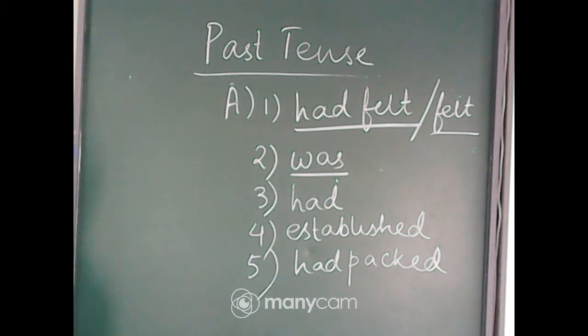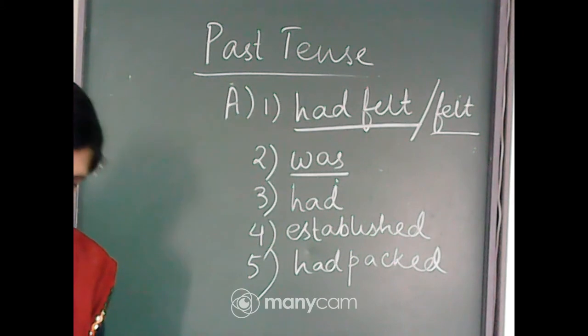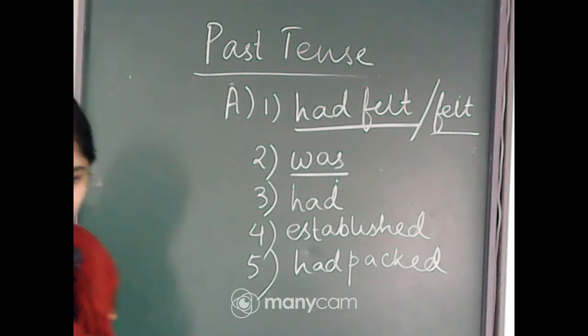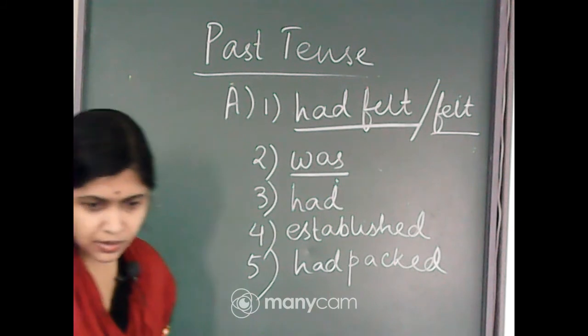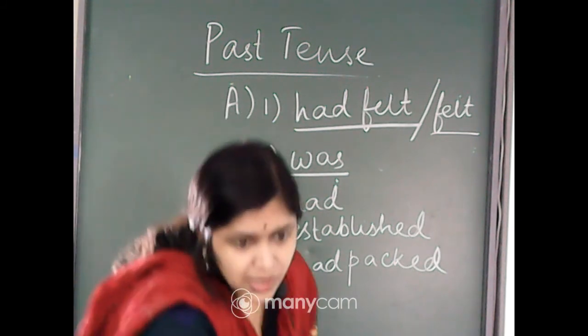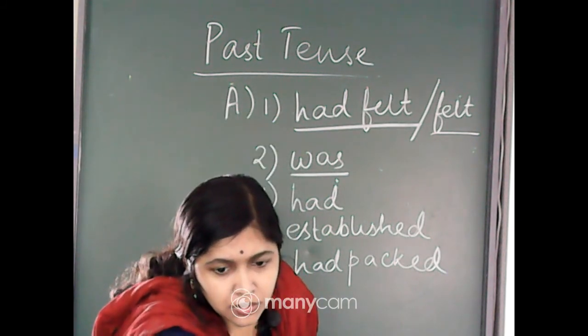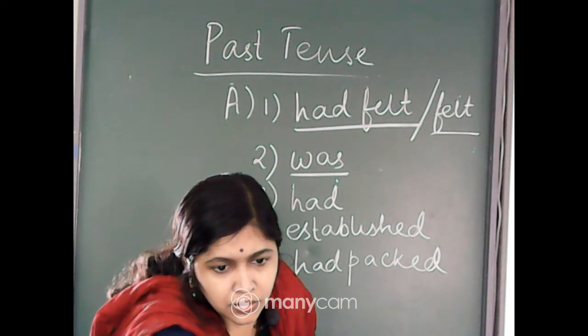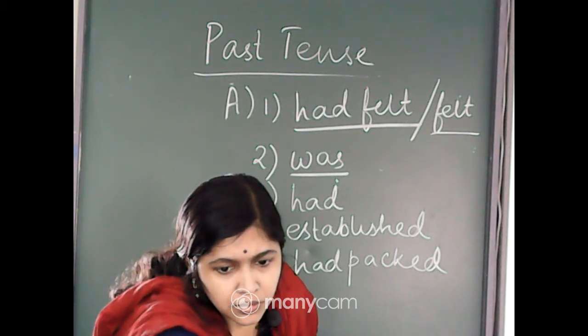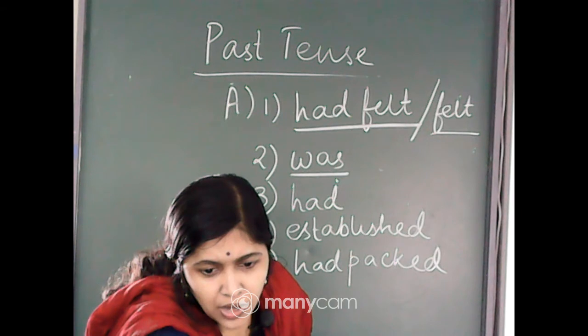Okay, so come to the next exercise. Exercise number B. Ma'am, the background is covering the board. What background is there? I can't see any background.